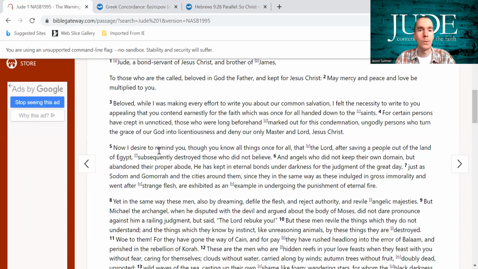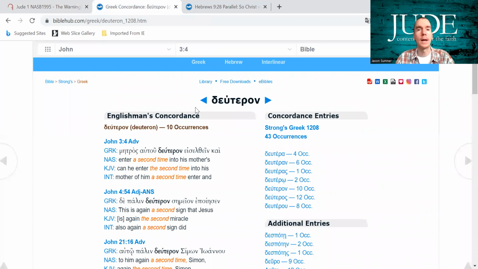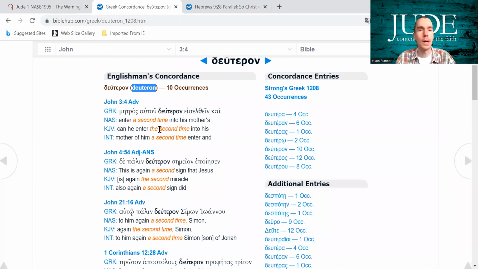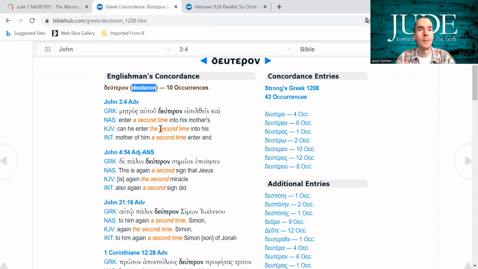So when you see a note like that, that says literally it says this, I like to go to the Greek concordance. Again, I am not a Greek expert. I'm just some guy with a concordance, and I can check it out on Blue Letter Bible. So the word is Deuteron, and every single time this is translated, it's translated to say a second time. Let's look at an example out of the fourth gospel. This is Nicodemus talking to Jesus. It says, "Can a man enter a second time into his mother's womb?" That's very specific, a second time.